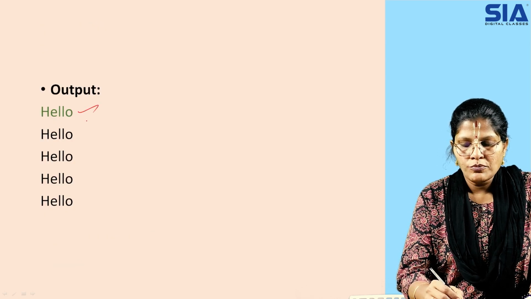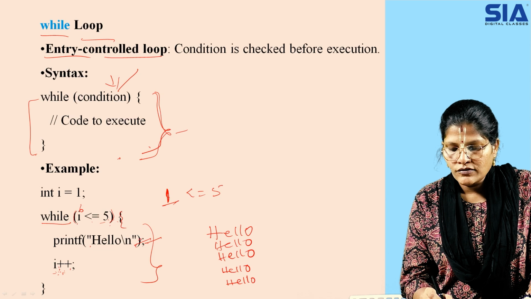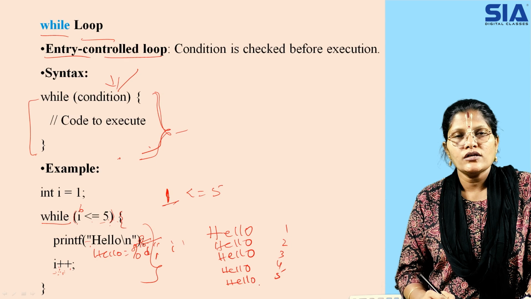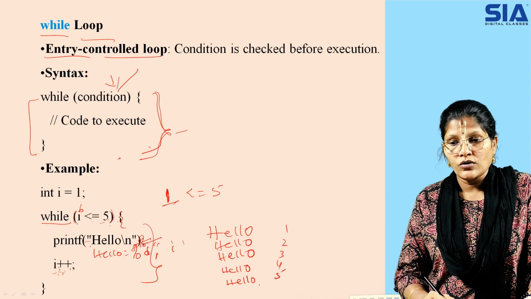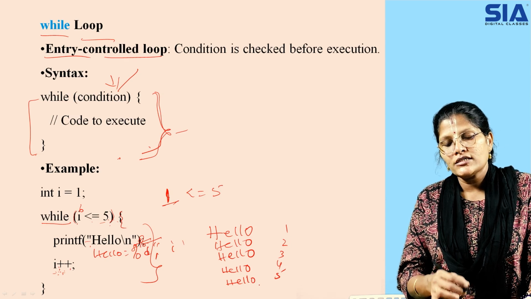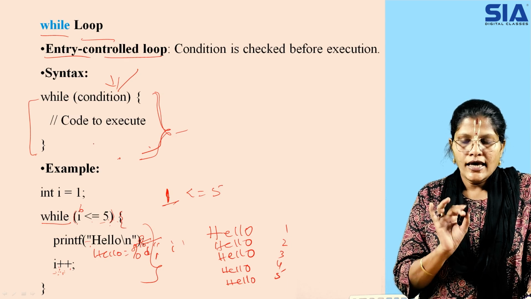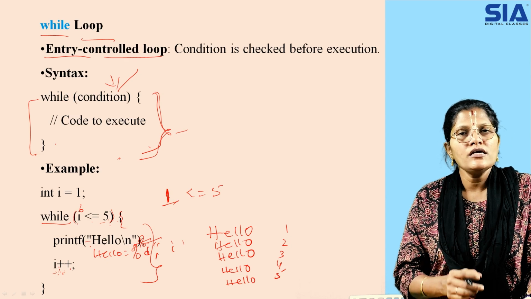If you look at the output, we are executing the hello statement 5 times. If you want the count, then you have to mention it with the I value: 1 time, 2 time, 3 time, 4 and 5, that is 5 times hello is executed. So this particular loop is termed an entry controlled loop, where the condition is checked before the entry of the code, and you execute the code only if the condition is satisfied. If the condition is false, you do not execute the code and simply the next statements will be executed.